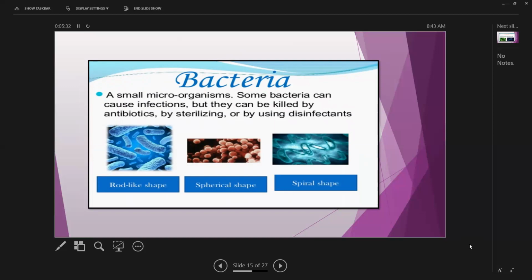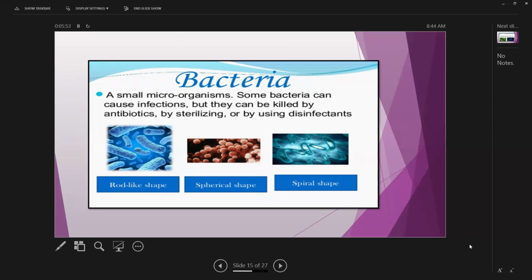Bacteria, a small microorganism. Some bacteria can cause infections, but they can be killed by antibiotics, by sterilizing, or by using disinfectants. Now you can see there is a rod-like shape, spherical shape, and spiral shape.